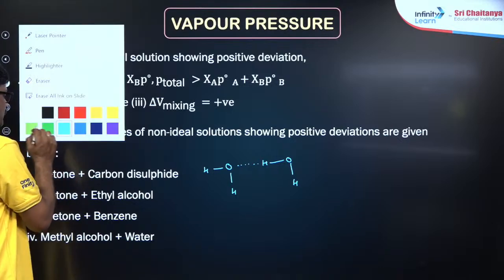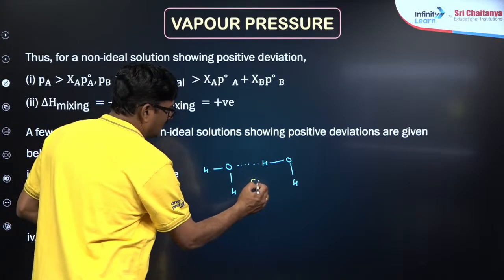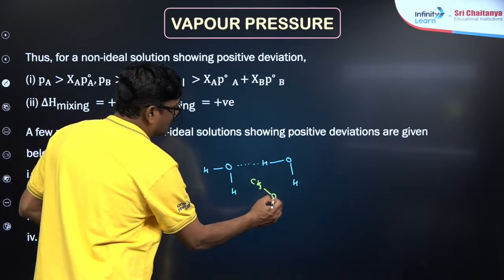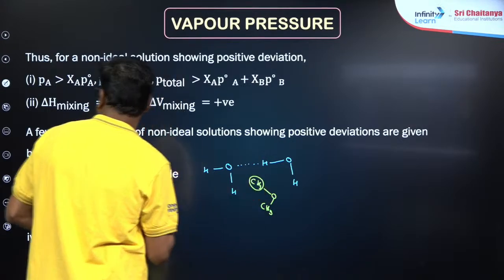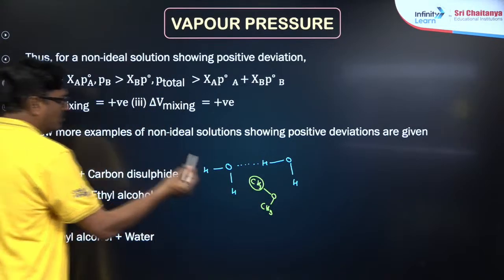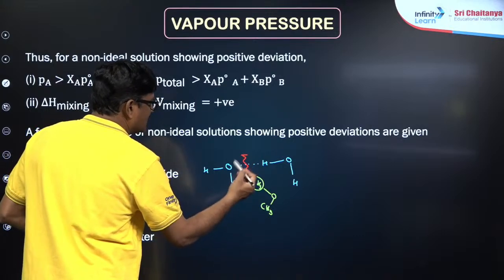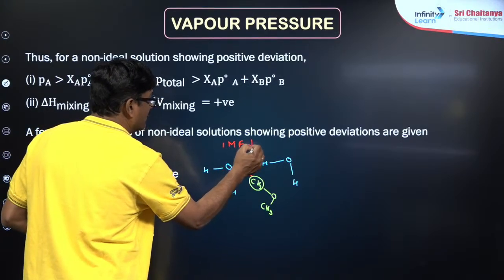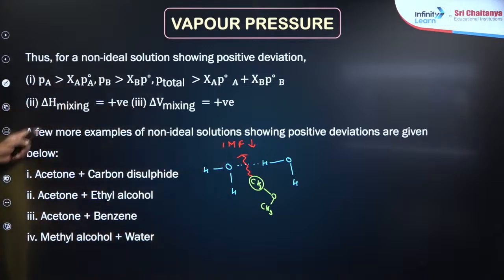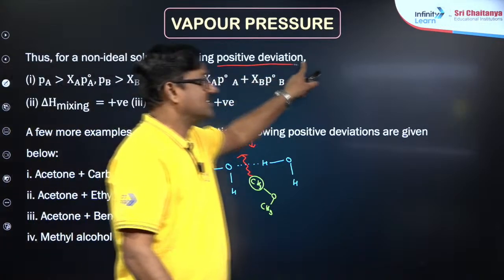When you add methyl alcohol, methyl is an alkyl group. This methyl group is going to disrupt the hydrogen bonding because of hydrophobic interaction, so the intermolecular forces are destroyed. This is the key point in understanding the positive deviation.